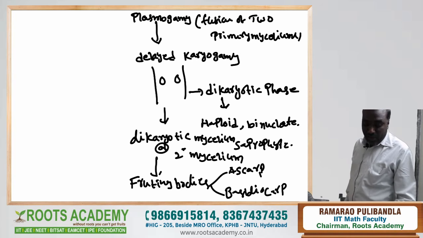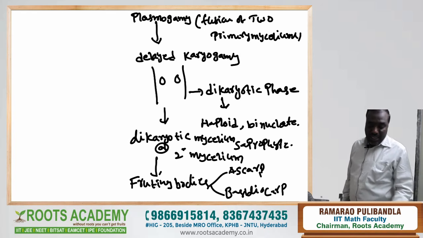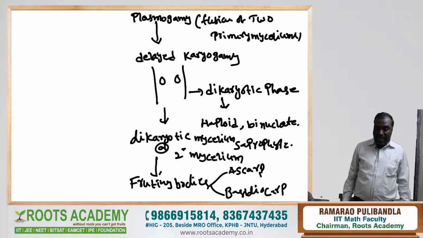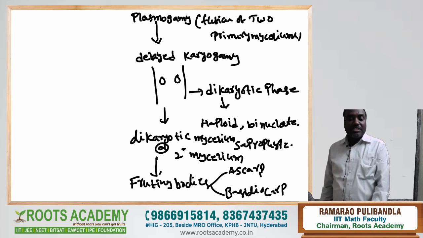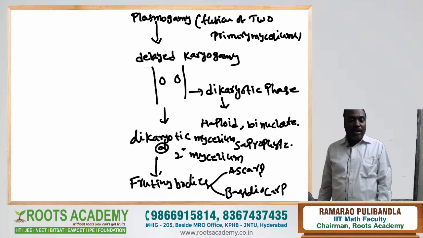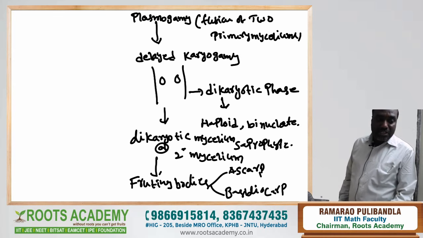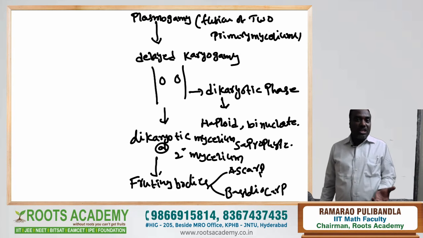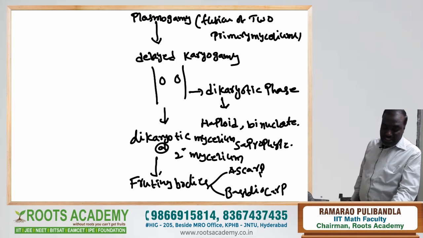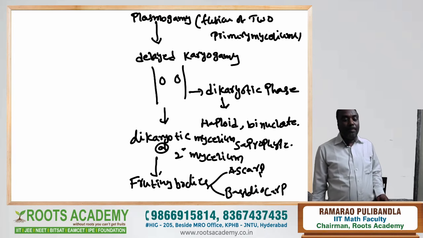It develops into the dikaryotic or secondary mycelium, which produces fruiting bodies: the ascocarp in ascomycetes and the basidiocarp in basidiomycetes. The ascocarp consists of a sac-like structure called the ascus, and the basidiocarp consists of a club-shaped structure called the basidium.